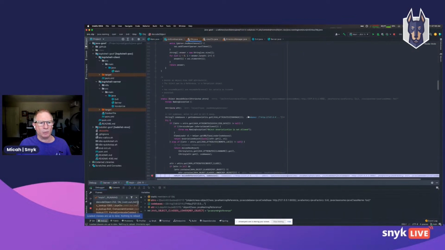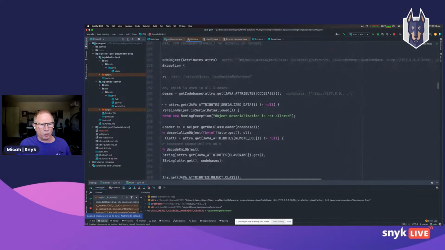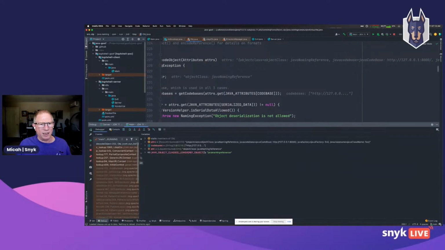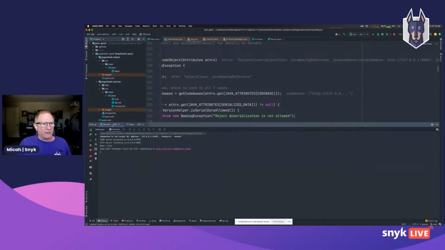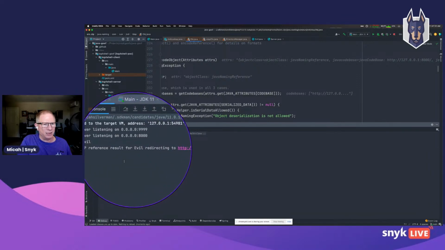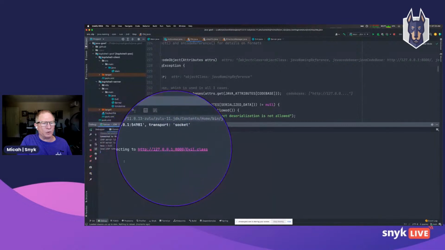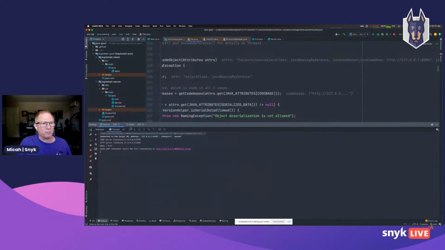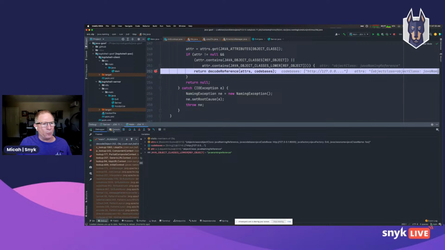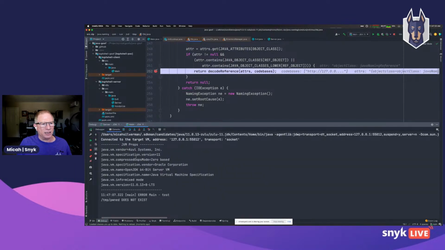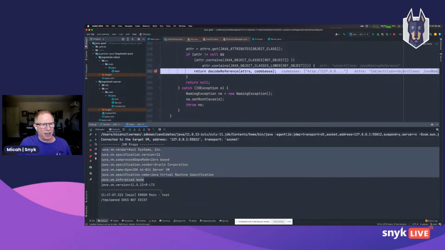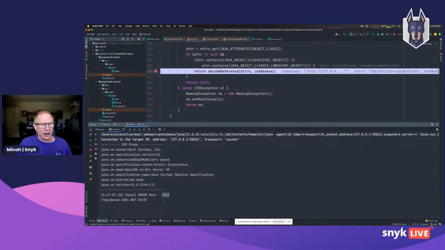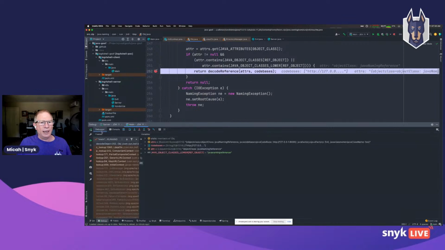I've set up some strategic breakpoints, and the very first breakpoint that we come to is within the LDAP stack. If I look at the server output, I can see that the LDAP request has been made and that it's going to redirect to this HTTP endpoint. And if I look at the output of our main method, I can see that it gives me some information about the JVM. It does this test logger output, and it shows that this temp file does not yet exist. So far, so good.